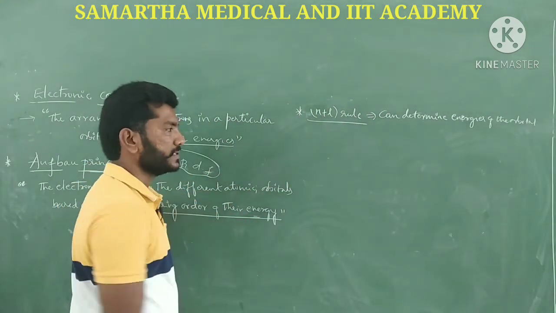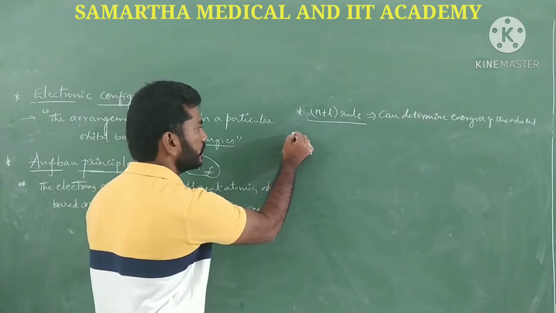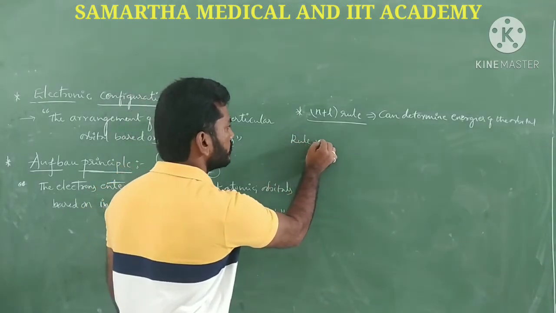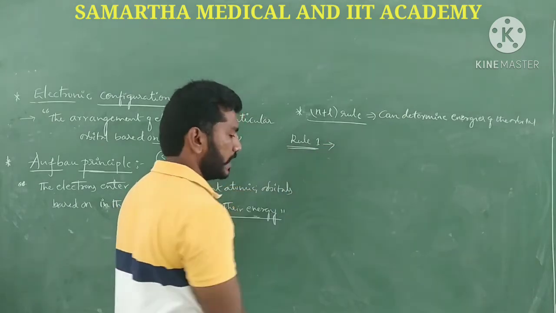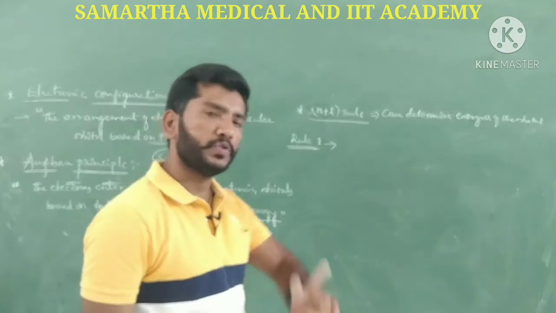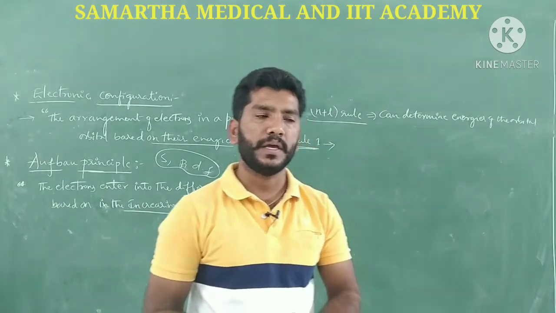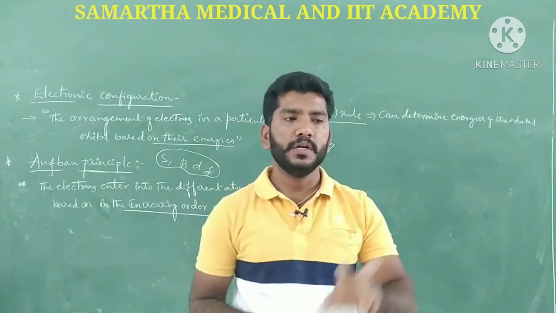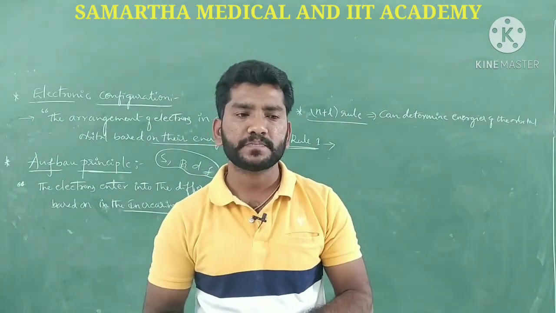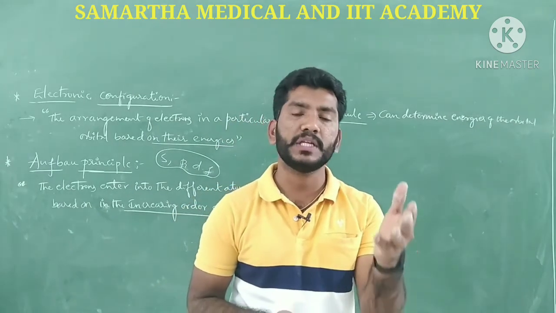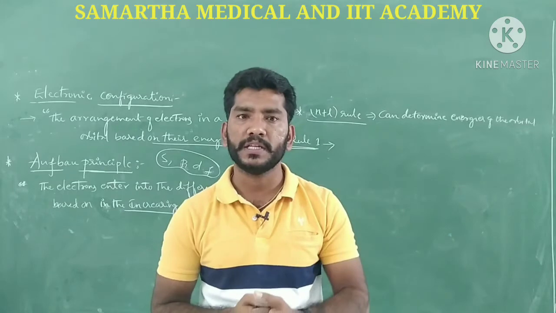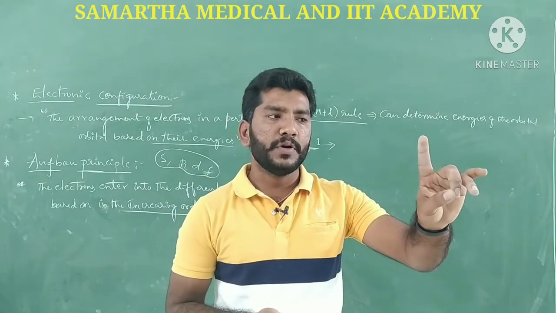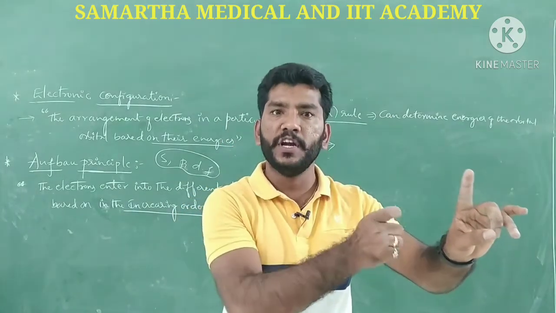The first rule is rule number 1. If you consider two particular subshells, among those two, the one having lower energy is the one where the electron is going to be filled first.